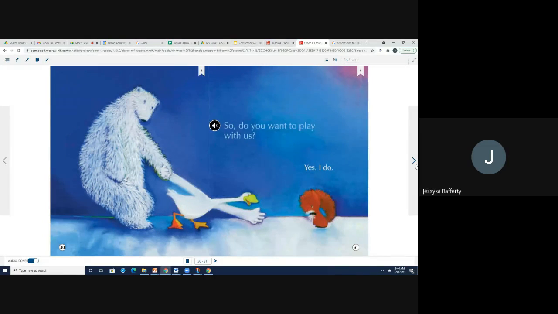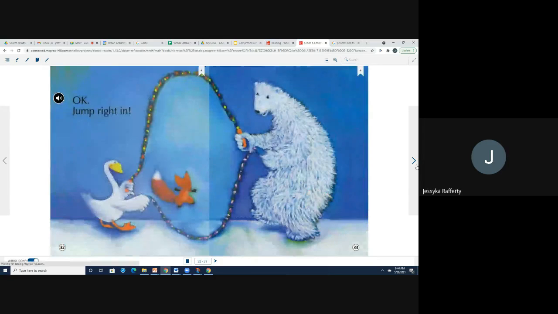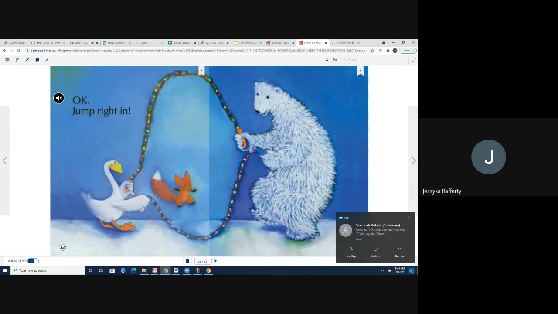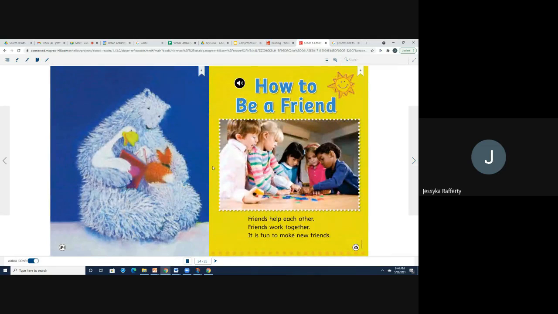Bear is his old grumpy friend, but if you look at that, Fox is their new friend. So now that they can all play, all three of them together, they found a game that they can play with all three of them. They found hopscotch. So now they're all going to play hopscotch together. Or not hopscotch, I'm sorry. They can all jump rope together, and we have Bear holding one end, Goose holding the other end, and Fox in the middle jump roping. And here they are. Another great thing to do as a group of friends is reading a story. So Bear is holding Fox and Goose like a big chair, and Goose is reading them a story.